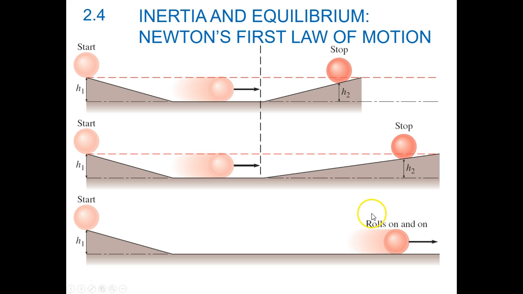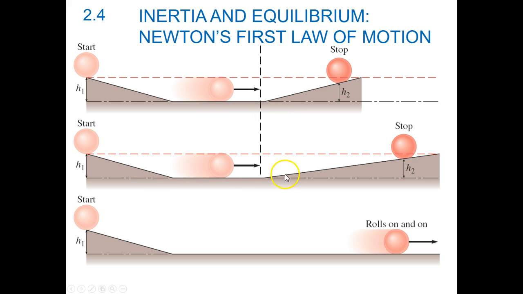So here's a good example of what happens. Let's say that we have a ball on a hill with a height of h1, and that ball rolls down the hill, and then when it rolls up the other side of the hill, because there is a force now, there is something working against it, which is this little incline here, that ball will stop on the other side.